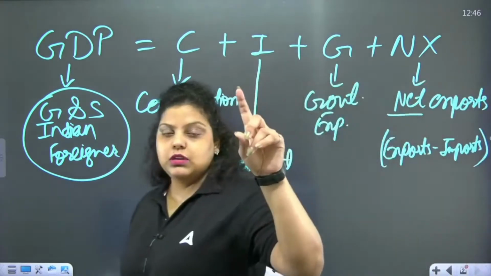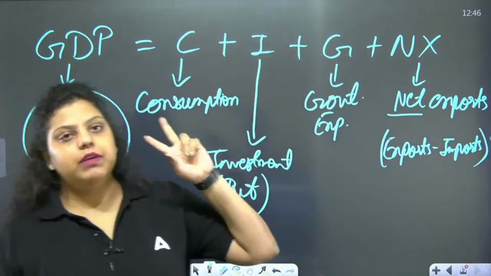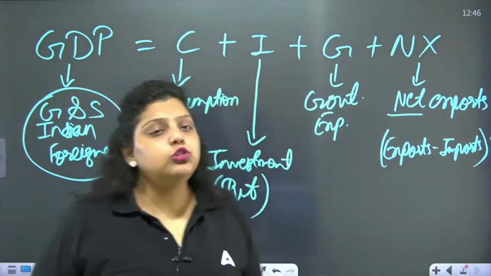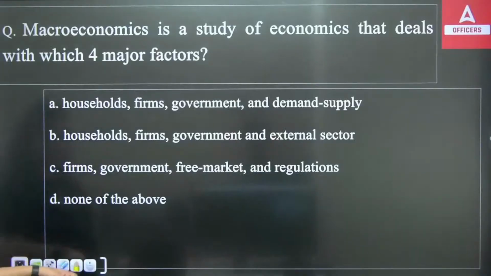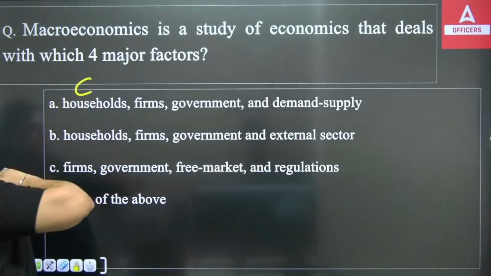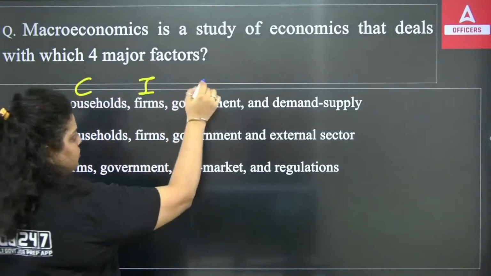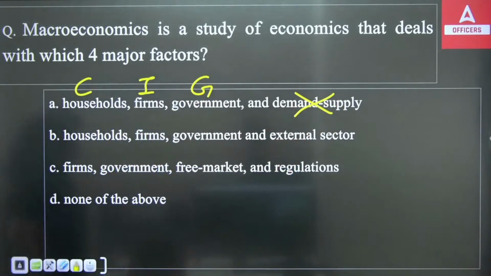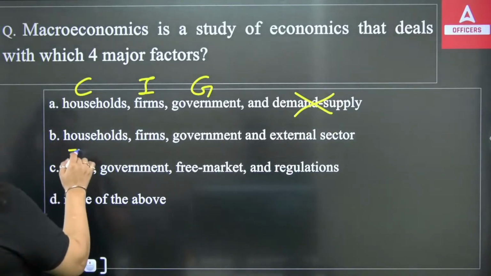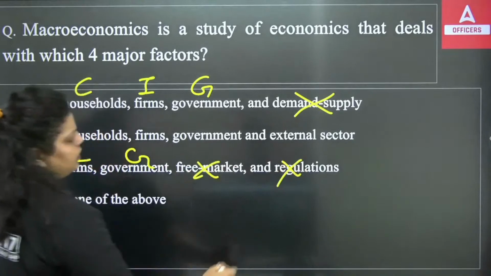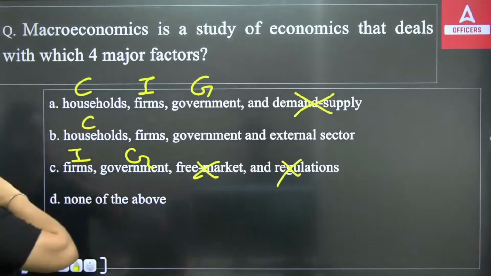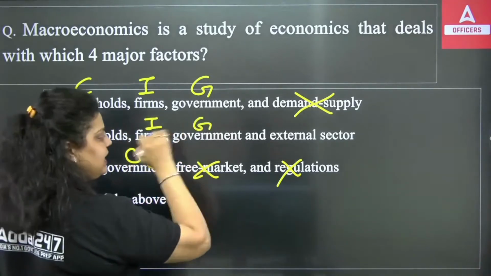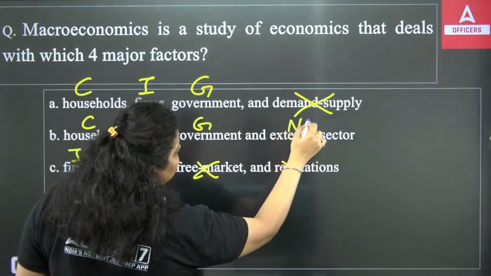Okay, so consumption done by households of the country, investment by the private firms, third, expenditure by the government, and fourth, net exports. Net exports you can represent as which of the following options? First is saying households, that can be represented by C, firms by I, government by G, but demand and supply cannot be represented as net exports. Third, firm again I, G, free market regulation cannot be defined under the GDP. Here households means the consumption that households do. Private firms' investment will be counted, government expenditure will be counted, and external sector means net exports.